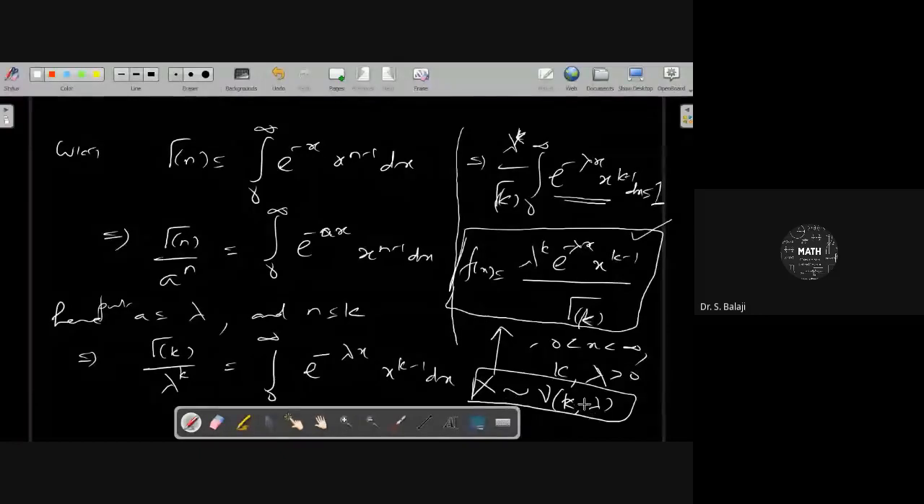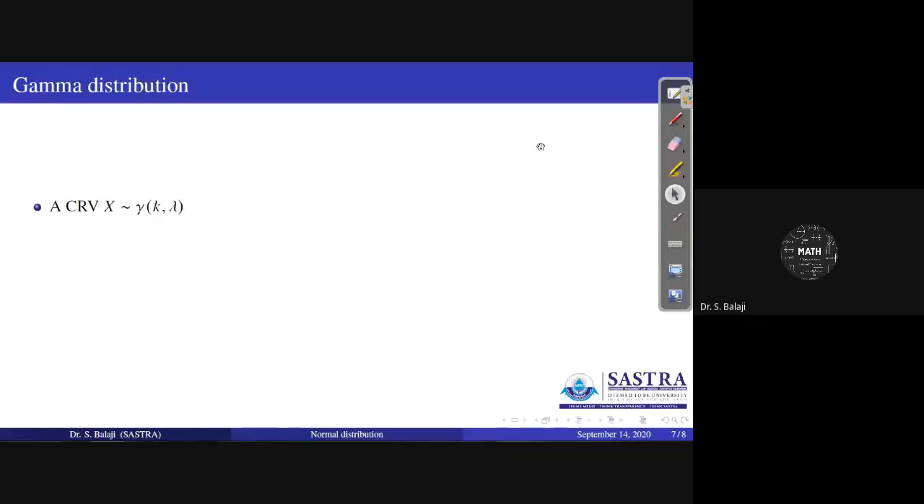This is the idea of gamma distribution. Already you know the gamma integral definition here. With the help of that, you can get this PDF: lambda power k e power minus lambda x, x power k minus 1 by gamma k. For a continuous random variable capital X is said to follow gamma distribution with the parameters